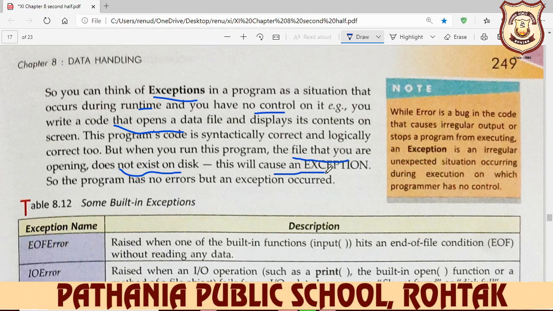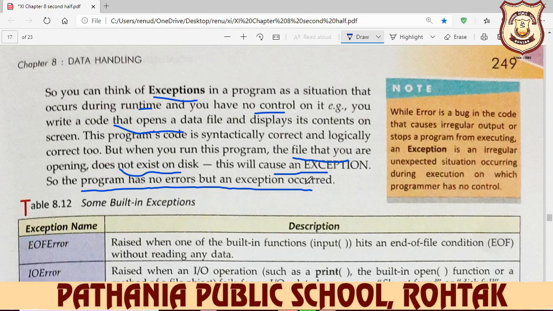This causes an exception, so the program has no error but an exception occurring. While an error is a bug in the code that causes irregular output or stops a program from execution, an exception is an irregular and unexpected situation.